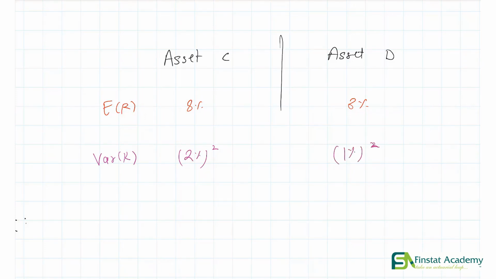So again, this is given information, and my question to you is pretty simple, same as before. Which one of these two assets will you prefer? Would you go with asset C or would you go with asset D?